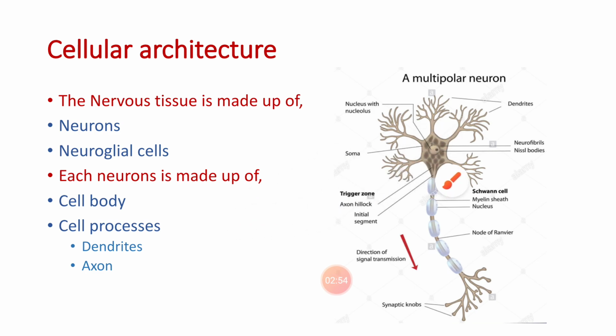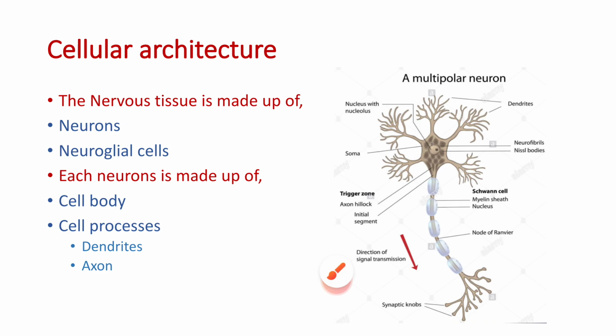So these are the cell processes, these are the dendrites. These dendrites are many, short, richly branched and often varicose in structure, whereas the axon is a single elongated process. Collectively the axons form the tracts, that is the white matter in the central nervous system, whereas they form nerves in the peripheral nervous system.